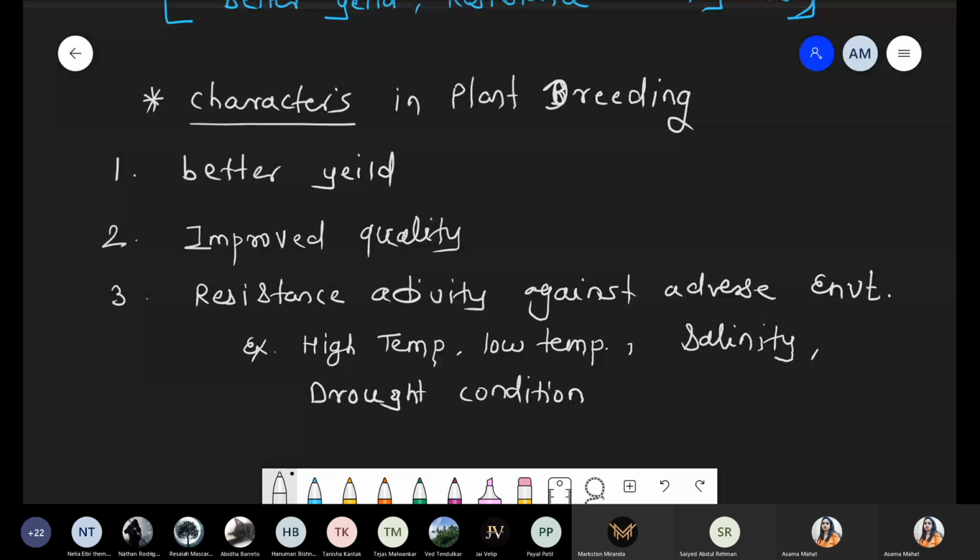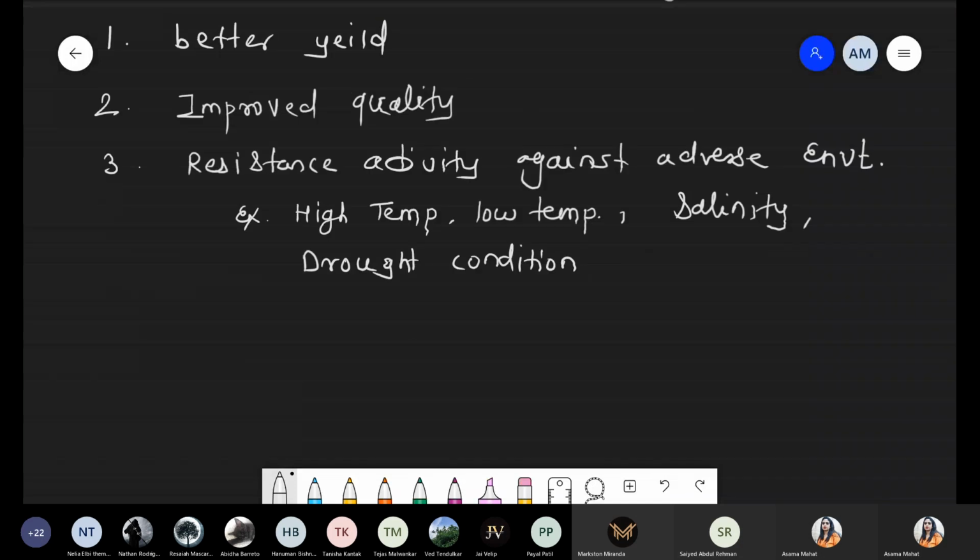Now we are talking about resistance activity with respect to biotic factors. Whatever new plant species is produced should have resistance activity against pest and pathogen attack, right? So the next point is that it has resistance activity against pest as well as pathogen attack.